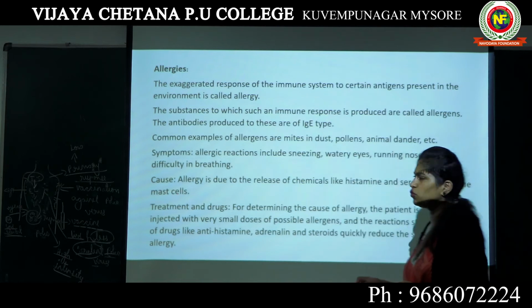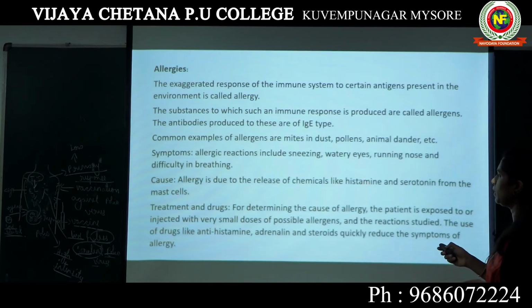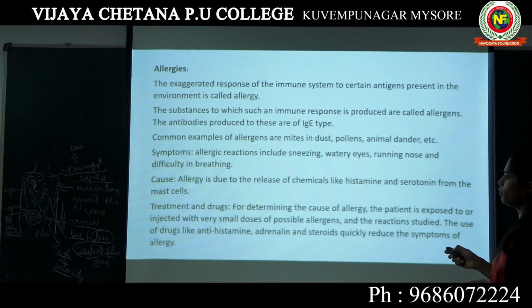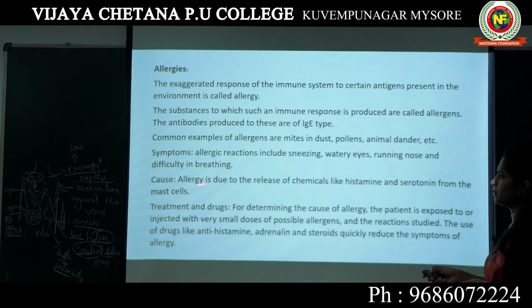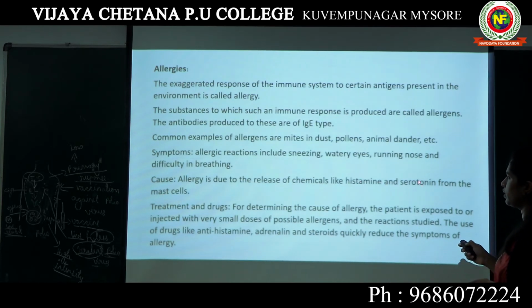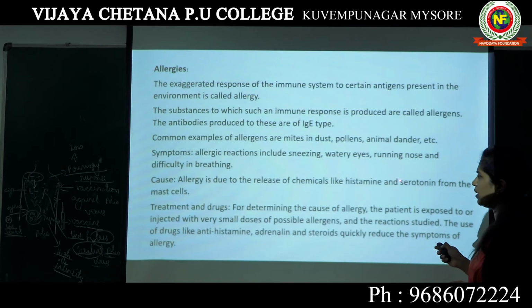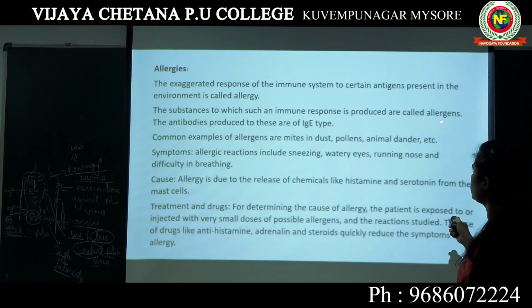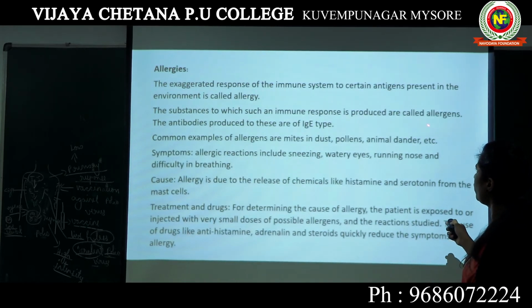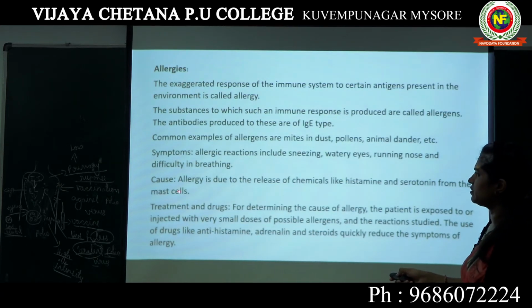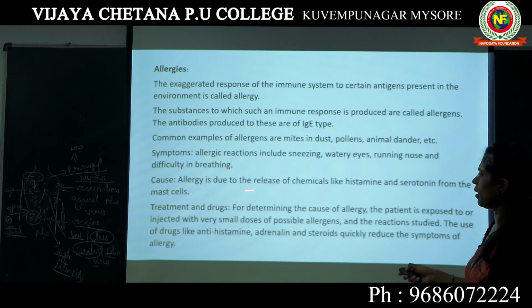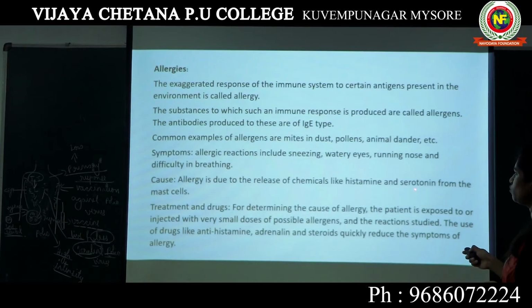They release these two chemicals known as histamine and serotonin. These mast cells, which are produced from bone marrow, release histamine and serotonin only when allergens enter our body. When any allergens enter our body, they start releasing these two chemicals, histamine and serotonin. Ultimately, the symptoms of allergy are caused.